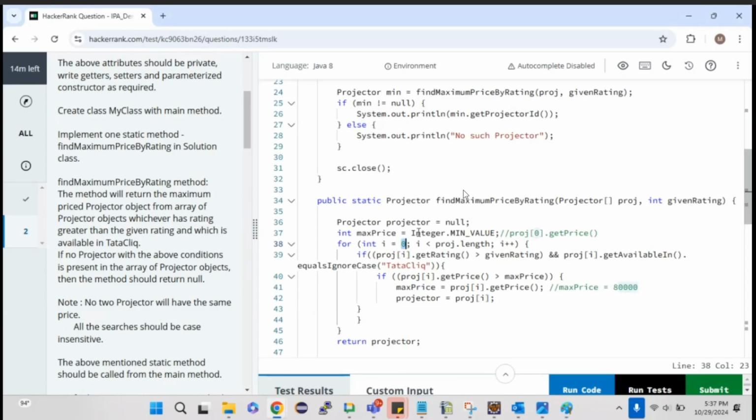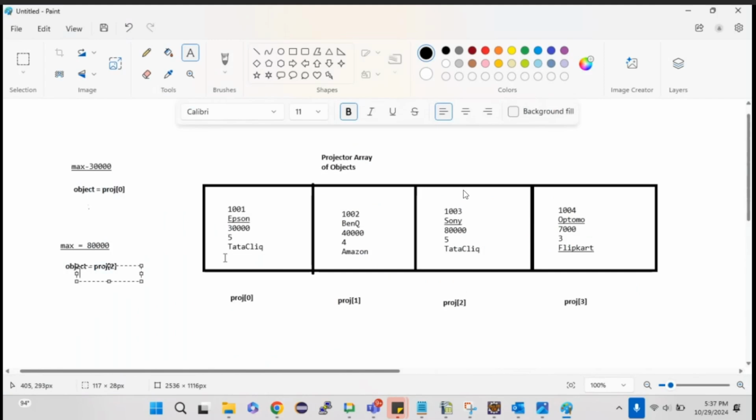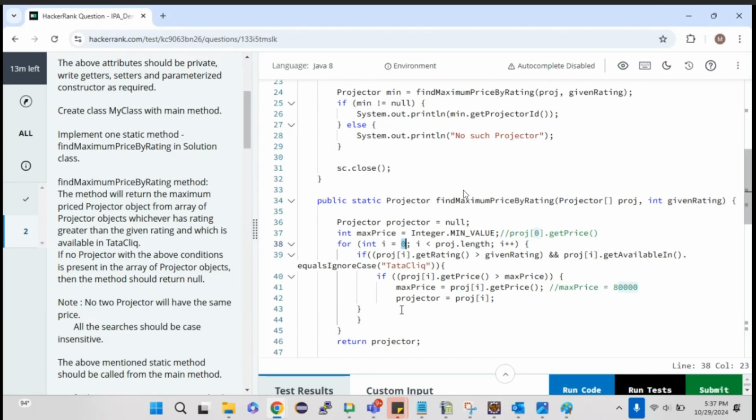Otherwise, simply take the minimum value of integer, keep it as the max and compare it with the 0th index value. Obviously the 0th index value will be greater than the lowest value. Now we got the 0th index object. From that, again I can write the business logic. That's it. Hope I have answered your question. If not, you can just ping me again. Yes, the next.